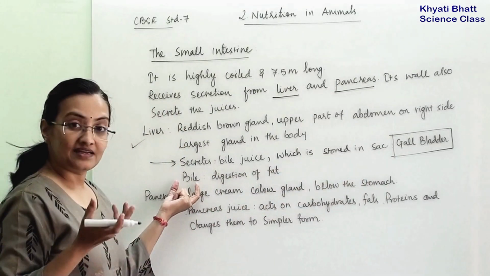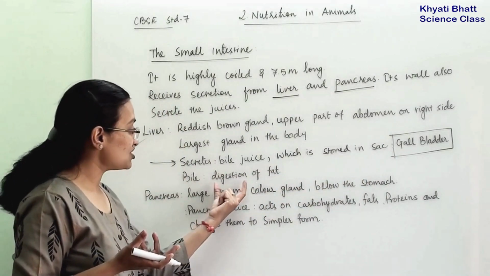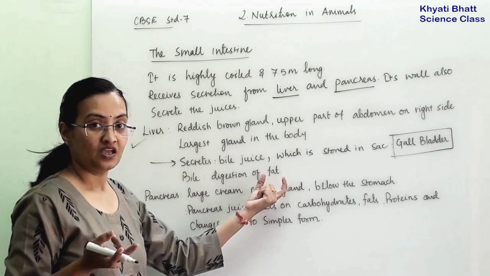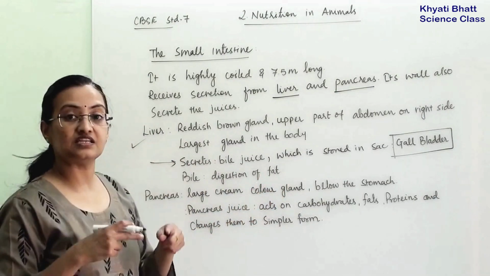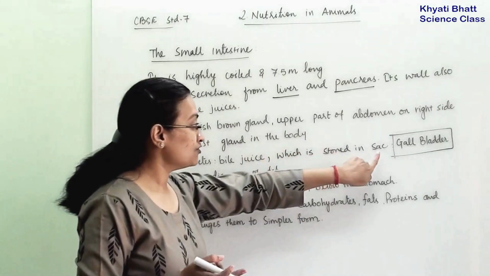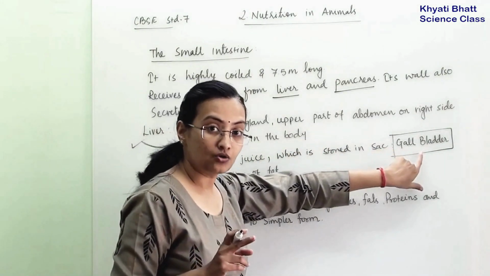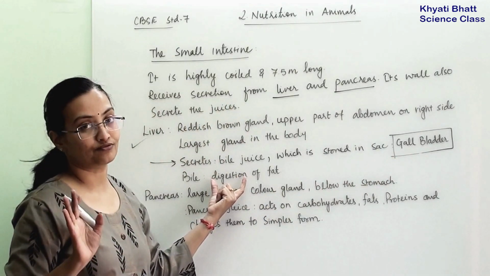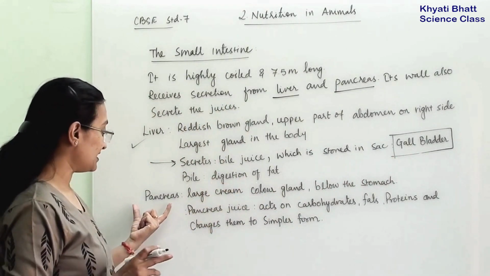Now, what will bile do? It will help in the digestion of the fat. So the liver secretes bile juice, which is stored in a sac called the gallbladder, and bile juice will help in digestion of the fat. Now, the pancreas.